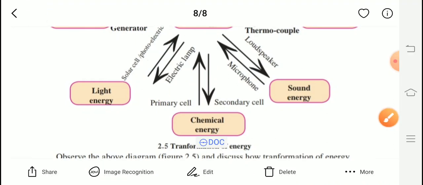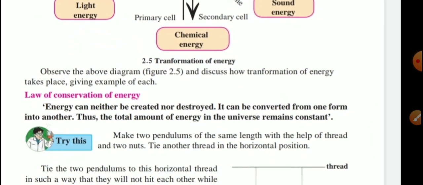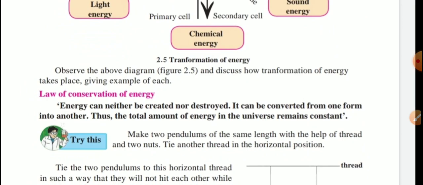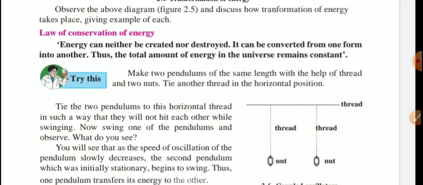So what are we getting here? We are getting one form of energy converted into another form. Now observe the given figure and what conversion is given there, that we already learned. Now the next question asks for 2 to 3 marks.